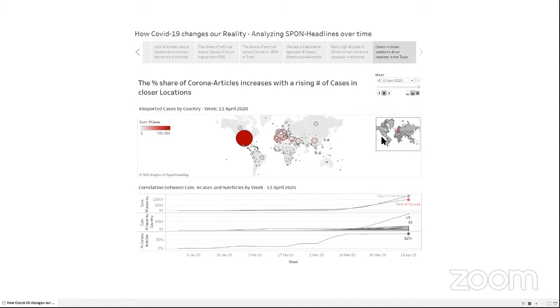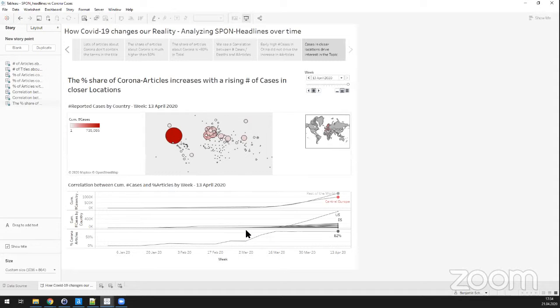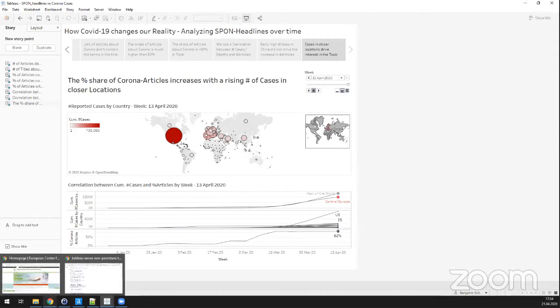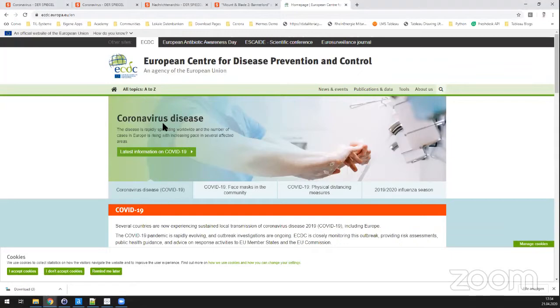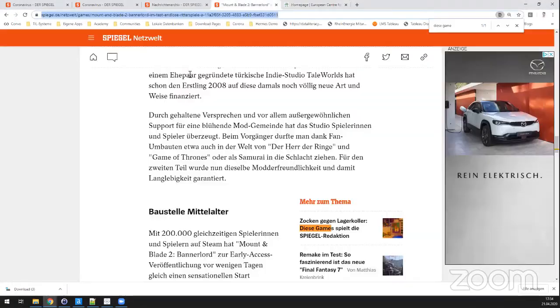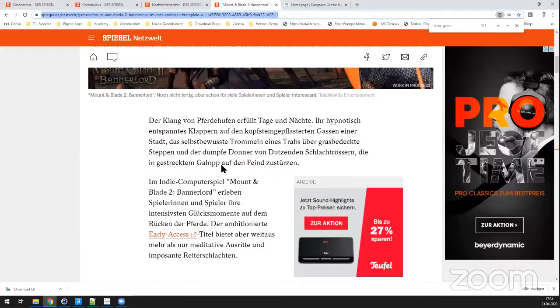And of course, the numbers are not 100% correct. I had this funny case when I tried to make sure the numbers are at least a little bit more correct than not. I went through these articles, and what came up is that Mount and Blade 2: Bannerlord in tests.